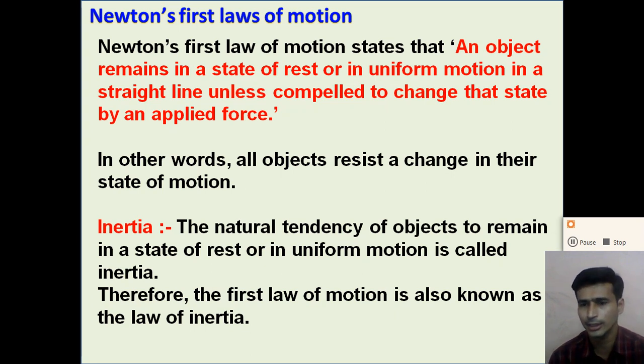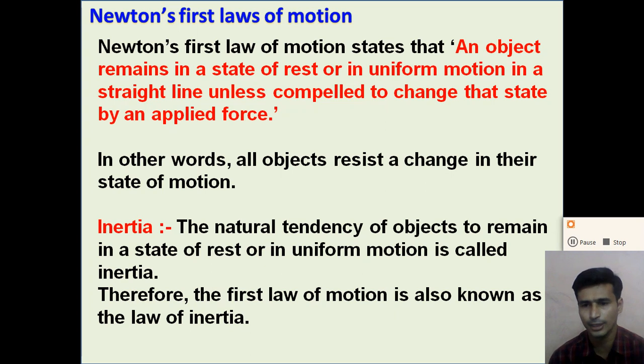So in other words, Newton gives that all objects resist a change in their state of motion, right? All objects maintain their state of motion or rest, right? So all objects have a property to resist the change of their state, whether it is a state of rest or a state of motion, right?